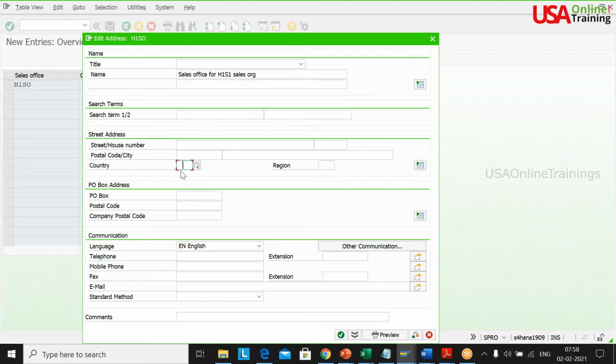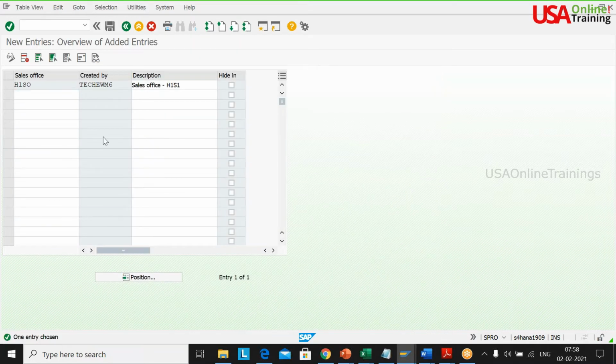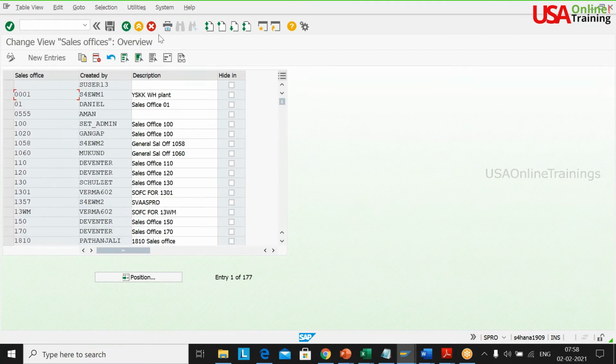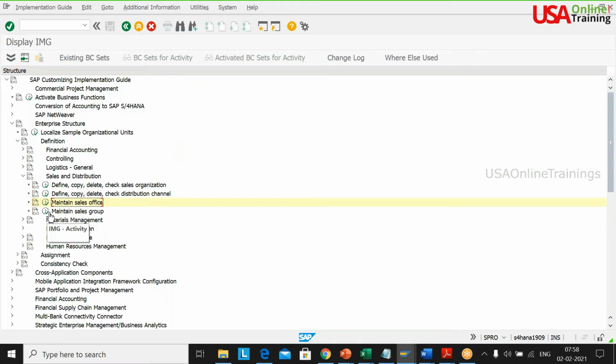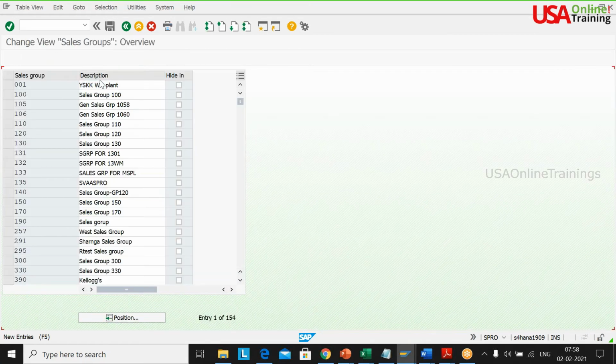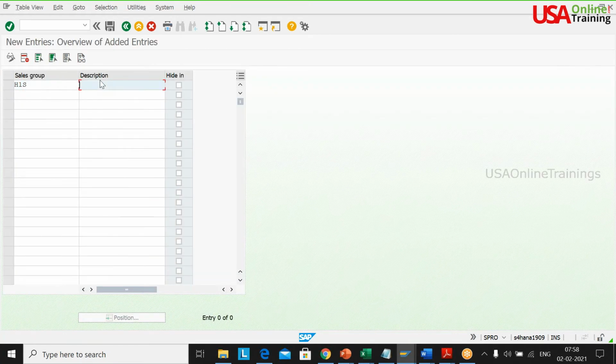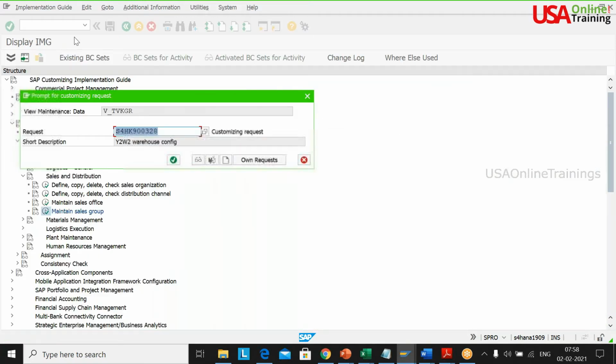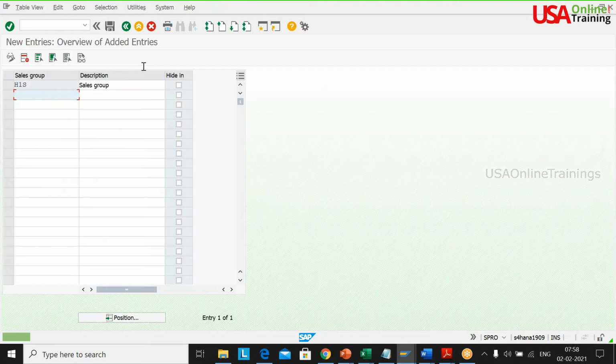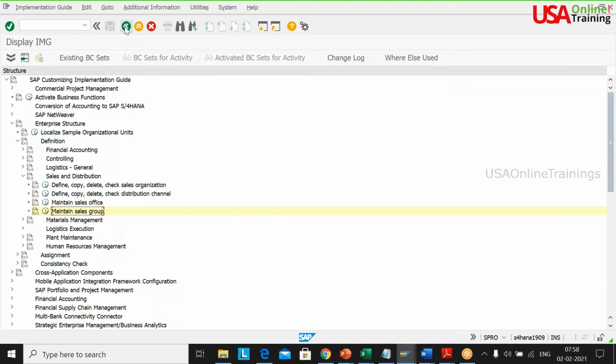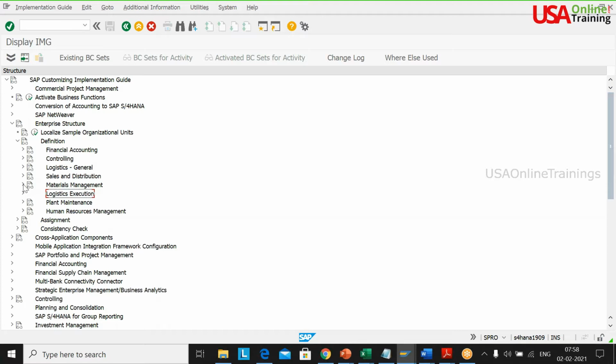And for the country, I think I can keep it India. That's what I'm telling: whatever information is required, I'm putting it. I'm not bothered about the exact configuration. Maintain sales groups. My intention is to work in EWM. I only need to create outbound deliveries and inbound deliveries with this structure, and then process those products in my EWM system.